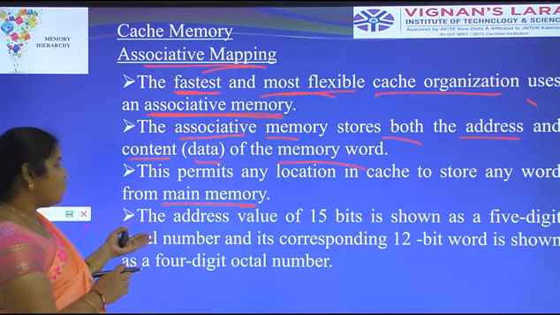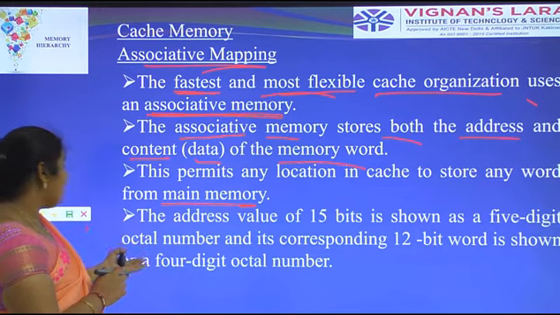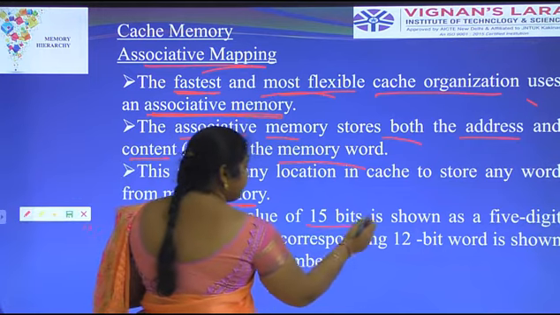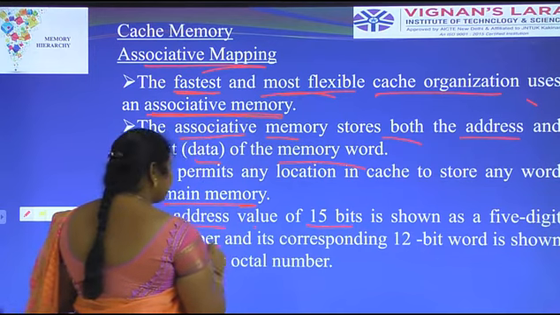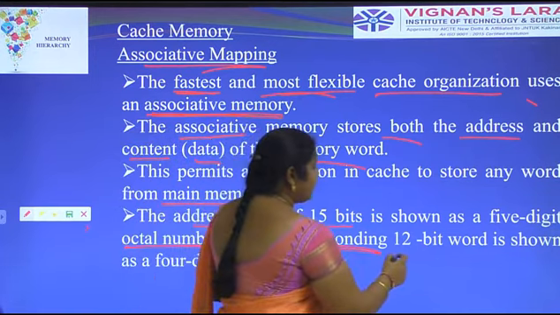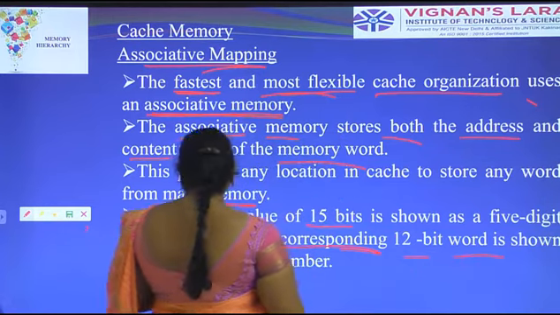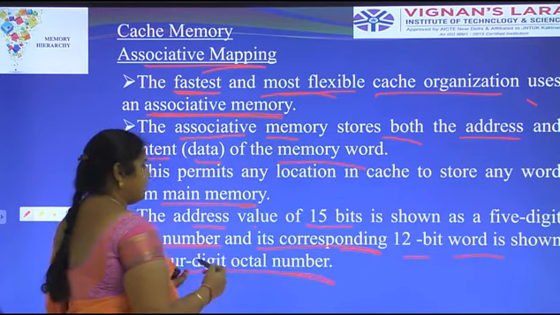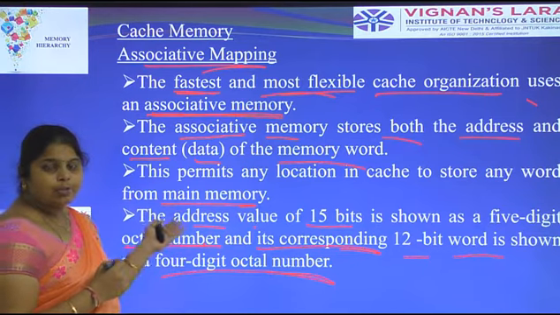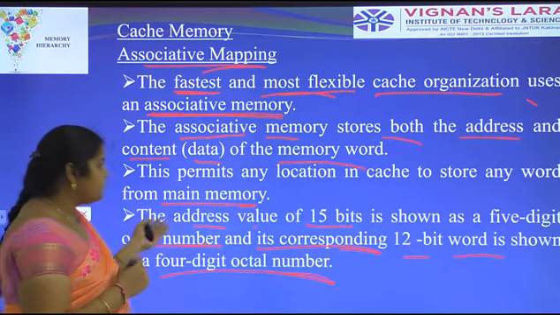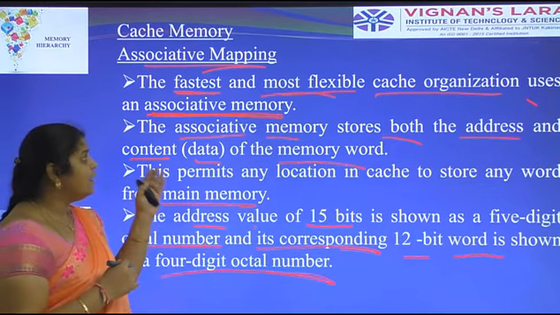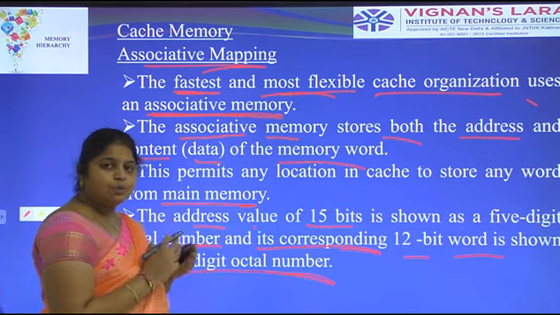Okay, the address value of 15 bits is shown as a 5-digit octal number, and its corresponding 12-bit word is shown as a 4-digit octal number. This is done in the associative mapping implementation. Associative mapping is faster and very flexible to the users.